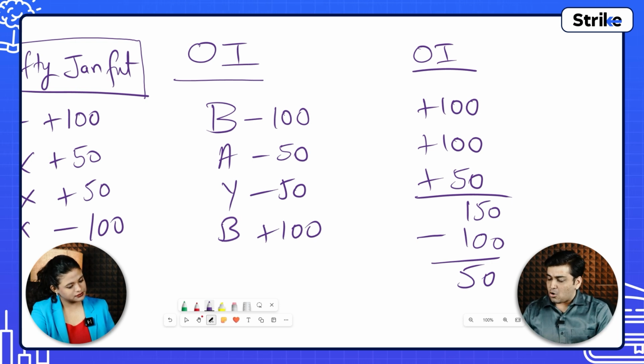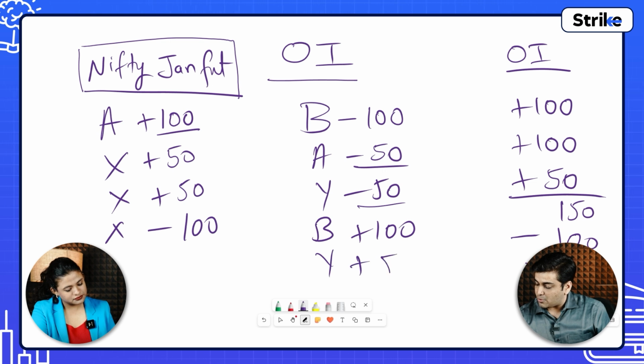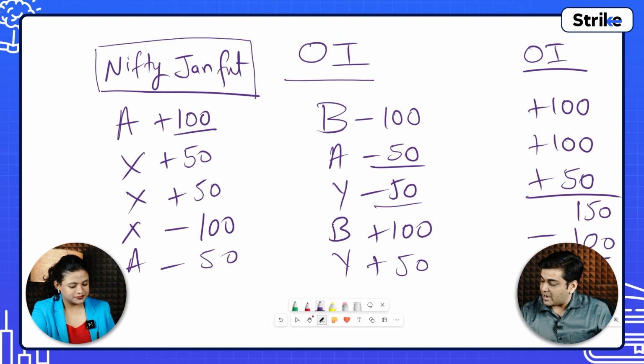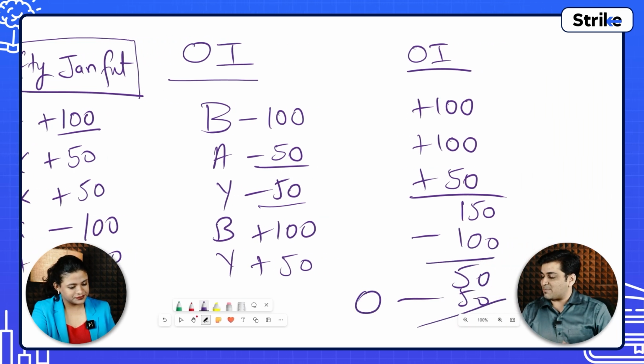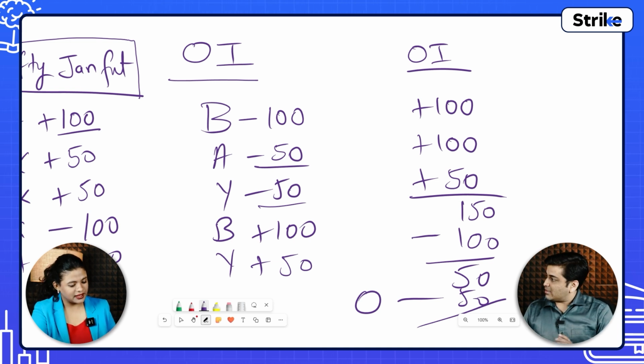All right, and finally, in expiry, when this Nifty 30th January contract expires, which contracts are open? Mr. A has still 50 contracts, all right, and Mr. Y has 50 contracts. So Mr. Y will have to buy, or the market will square it off, and Mr. A has to sell 50, and minus 50, the open interest will be zero on expiry. All right. I hope you understood what is OI, number of contracts open in the market.